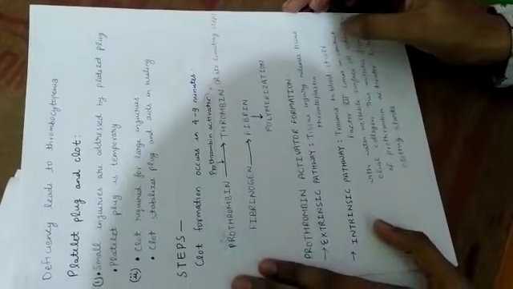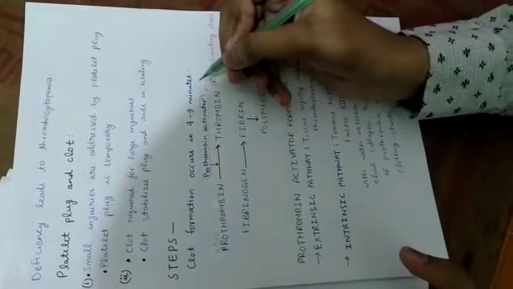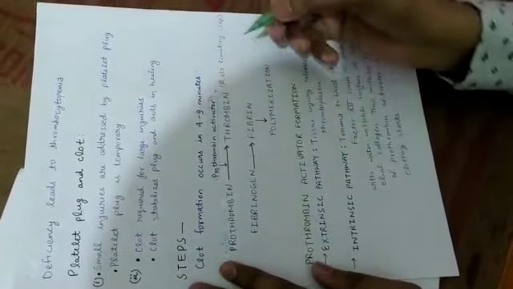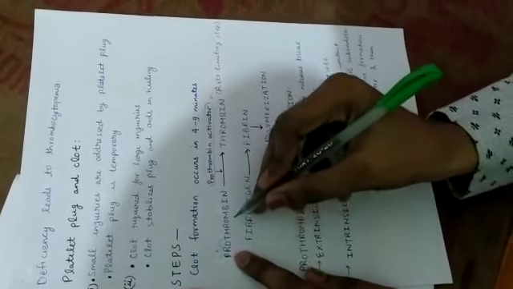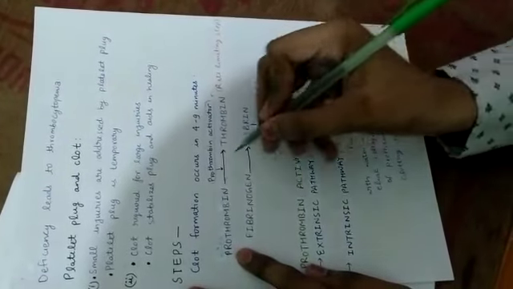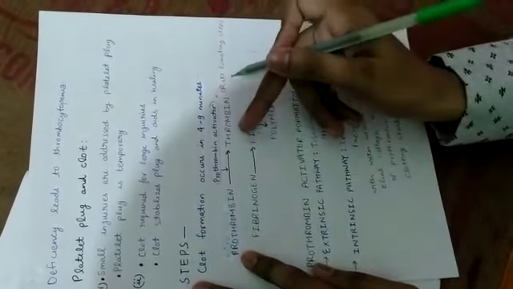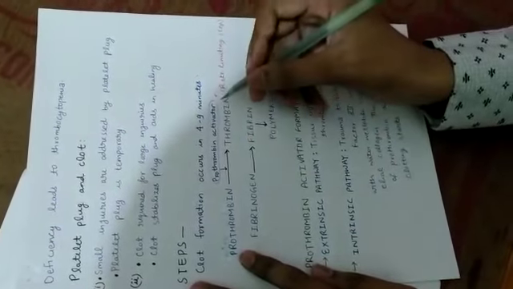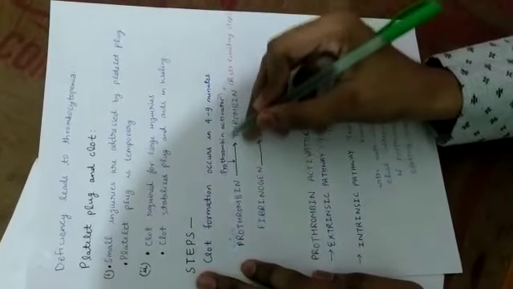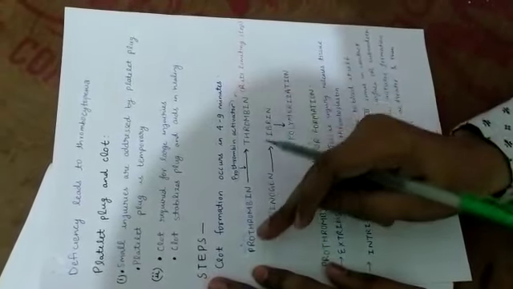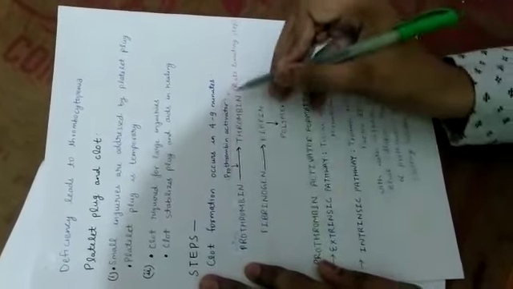Now what are the steps of clot formation? Clot formation occurs in 4 to 9 minutes. It approximately takes 4 to 9 minutes. Here we are seeing prothrombin and thrombin, which are plasma proteins. Prothrombin will be converted into thrombin when prothrombin activator is activated, and we will also see from where this prothrombin activator will be activated. Prothrombin is converted into thrombin by the prothrombin activator, and this step is called the rate limiting step.